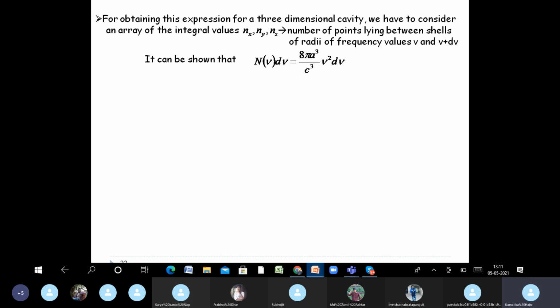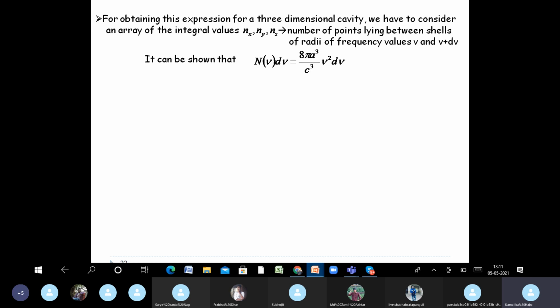If you are interested, then this derivation of how n nu d nu comes out to be 8 pi a cube by c cube nu square d nu, where a cube is the volume of the cube, is given in detail in Eisberg-Resnick's book. Okay, if you have the book, then go through it. If you don't have the book, then please do inform me in our group.